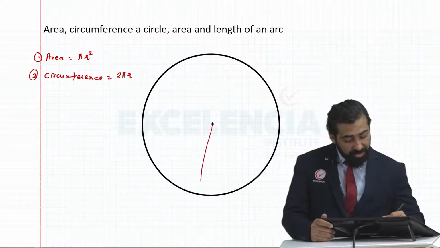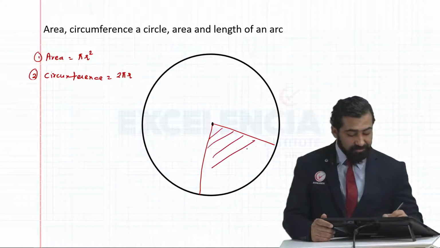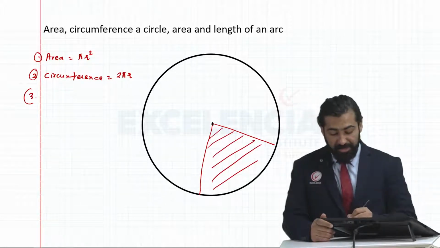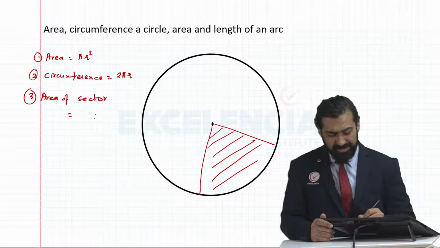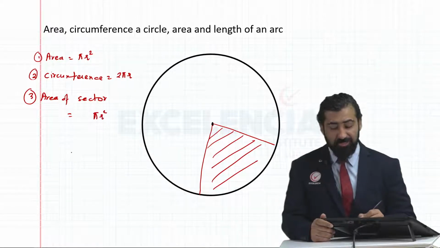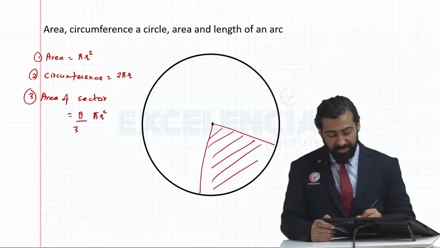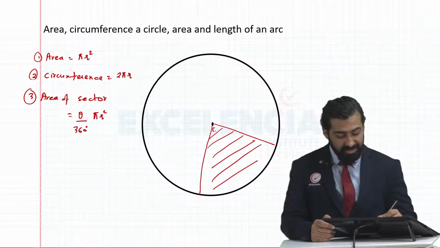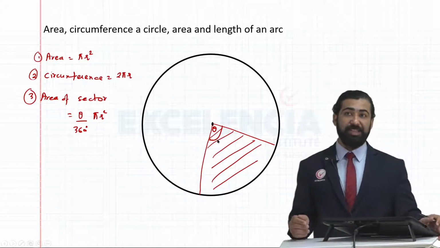If we were to draw a sector here, area of this sector, just remember it like this. It has got same area of circle formula, only because of proportionality we multiply it with theta by 360, where theta is this angle which is made between the two radii which bound the sector.